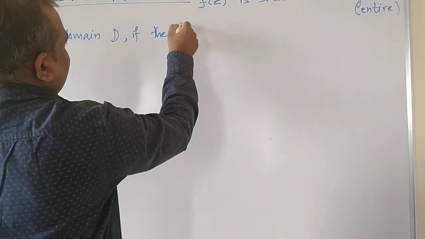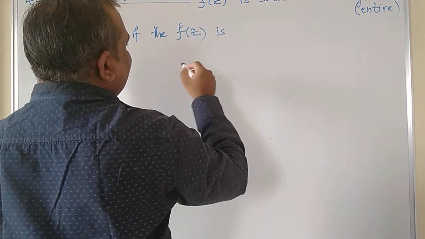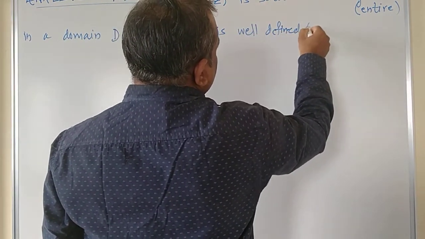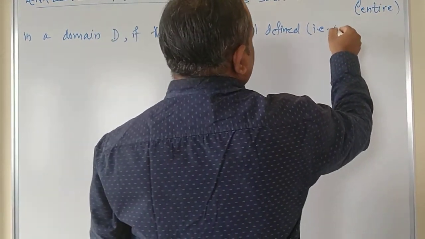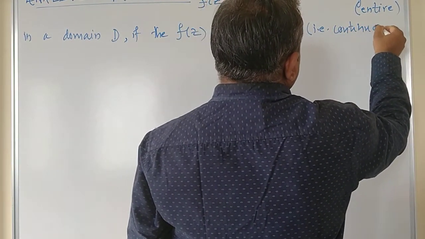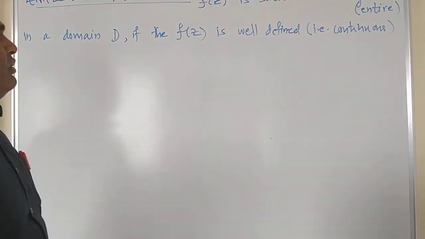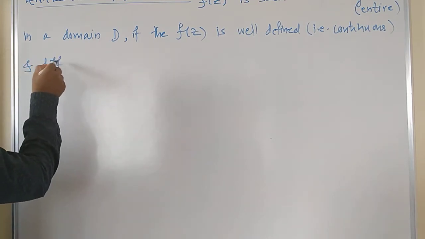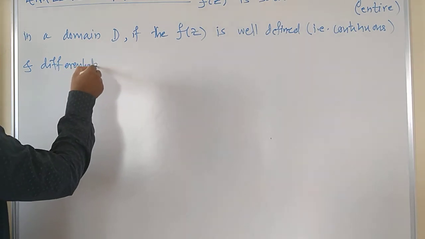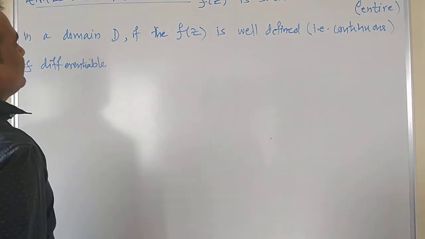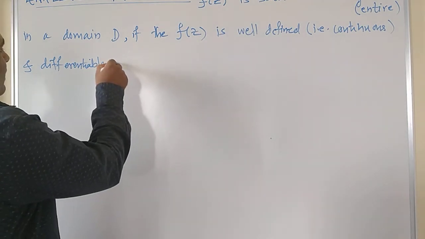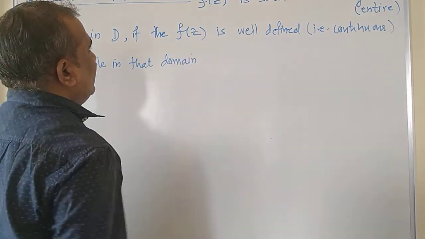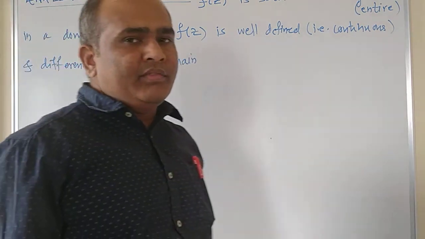the function f of z is well defined. Well defined means continuous. If the particular function f of z is well defined or continuous and differentiable in that domain, then the function is said to be an analytic function.